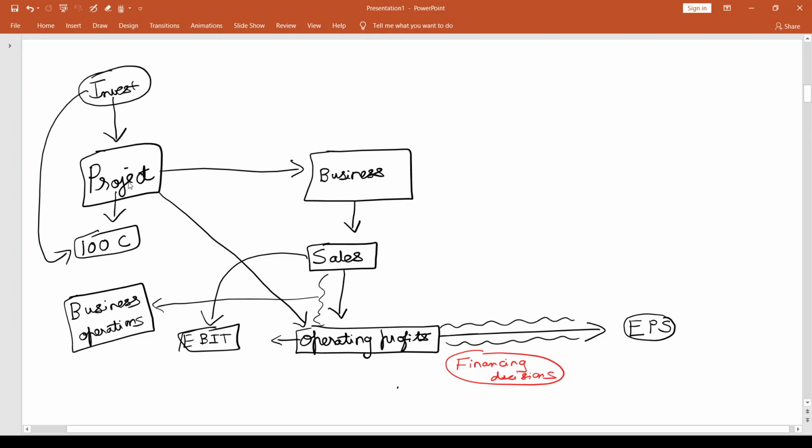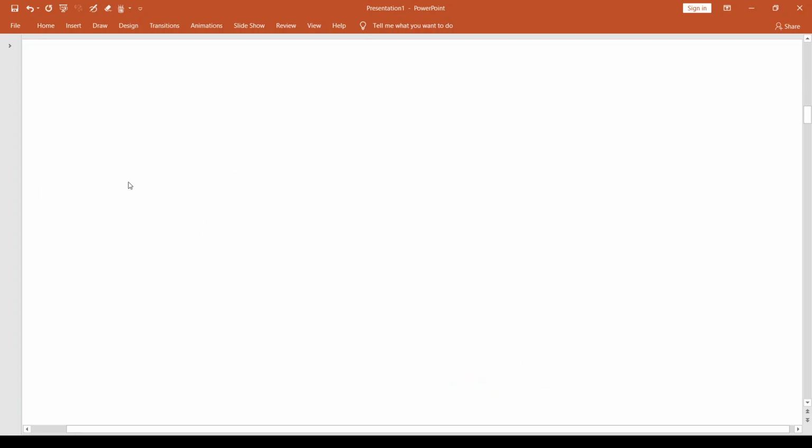That is why this topic itself is titled as EBIT to EPS analysis. So what happens before EBIT, all this is irrelevant. What is going to happen from EBIT to EPS is only very important. So let's take an example. This 100 crores of investment that is required for the purpose of our project, let's say we have three choices for investment.